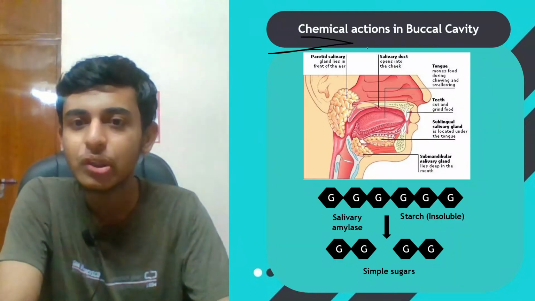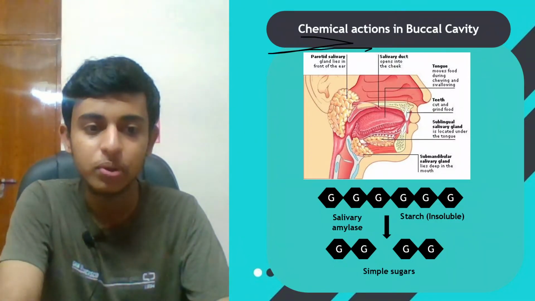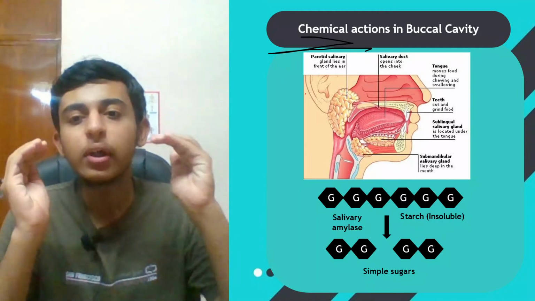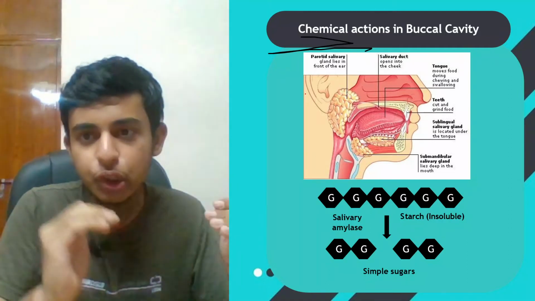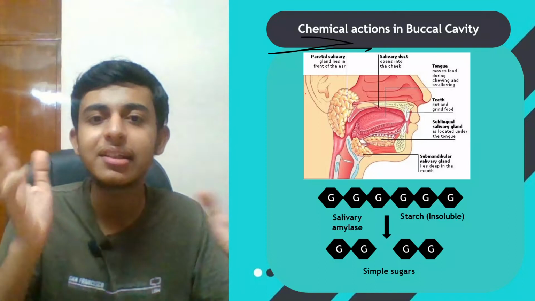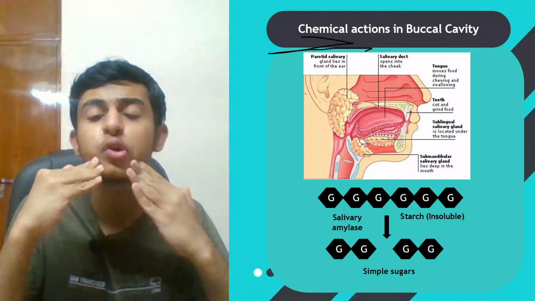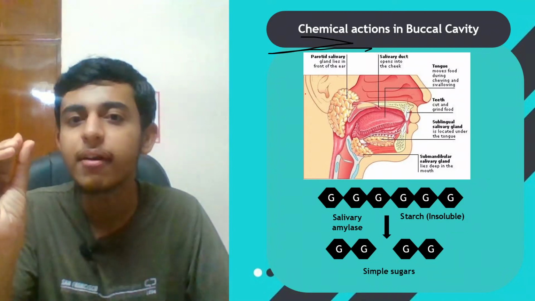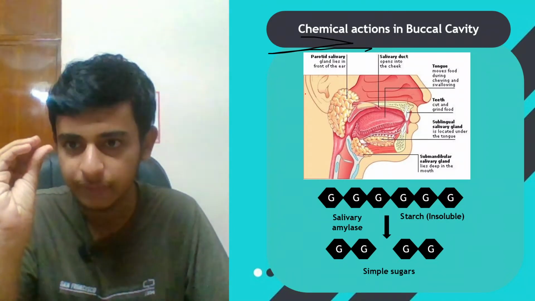Now let's look at the chemical reactions in the buccal cavity, very important from the board's perspective. Just a minute. See, what happens? The function of teeth is to cut and grind food, that is, to chew the food, and to convert big particles into smaller particles. Right?